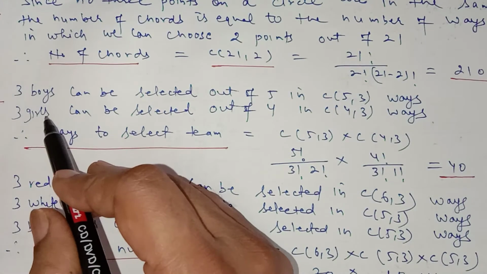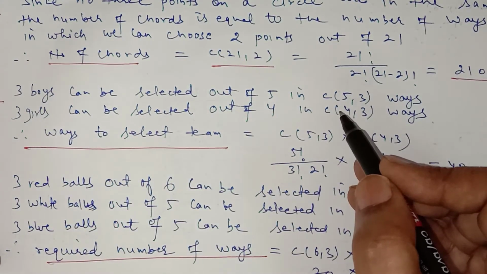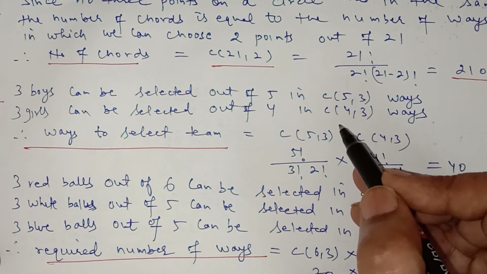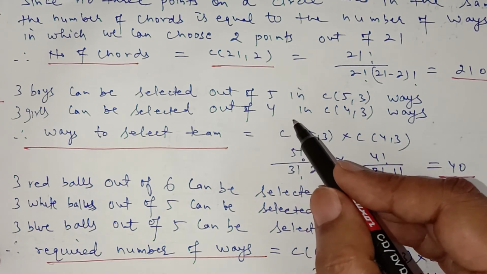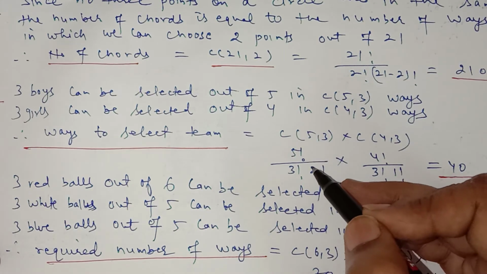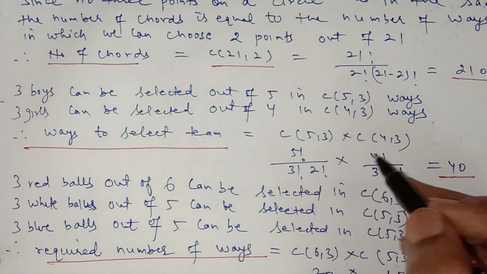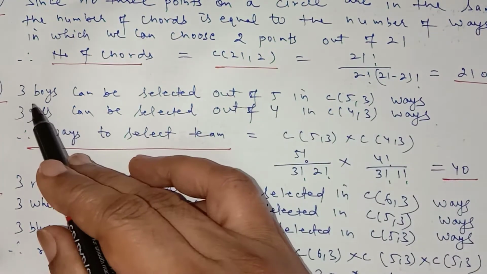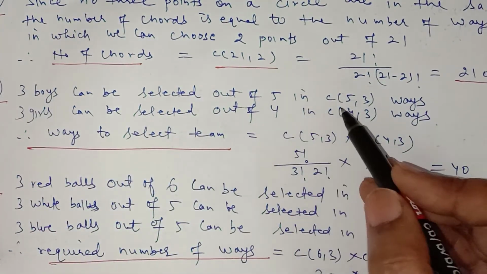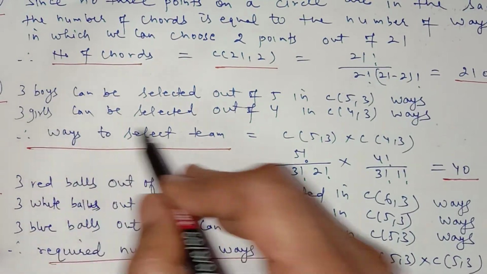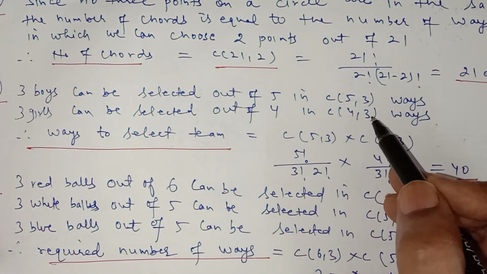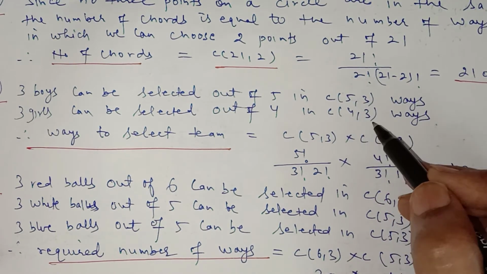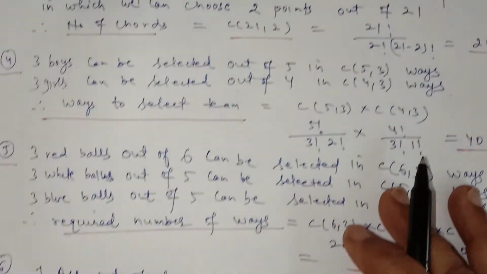Now in question number 4, we have 5 boys and you have to select 3 boys, and we have a total of 4 girls and you have to select 3. It means you have to select a team of 3 boys and 3 girls. Since it is a selection, you have to do the combination. You can select 3 boys out of 5 in combination of 5 3, and you can select 3 girls out of 4 in combination of 4 3. So the total number of ways will be combination of 5 3 multiplied by combination of 4 3. Simplify by using the combination.